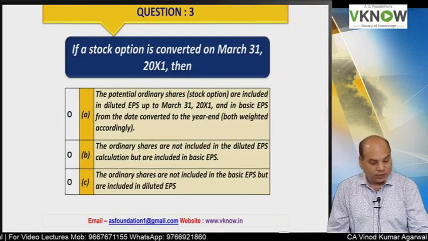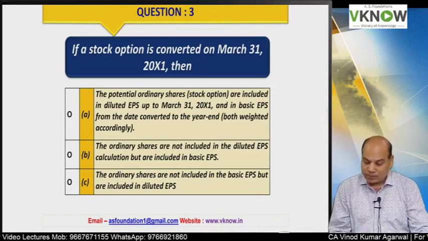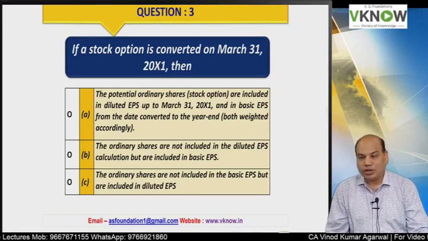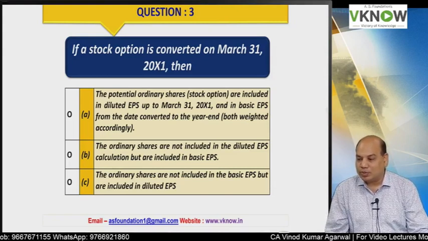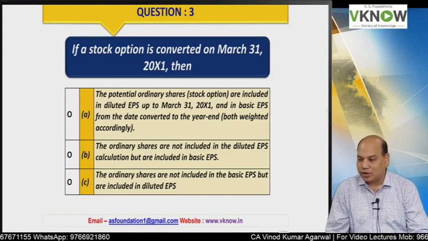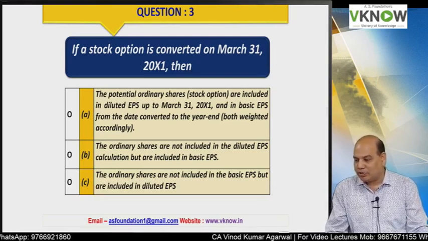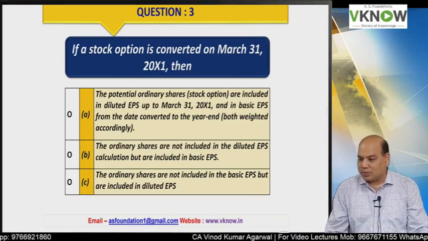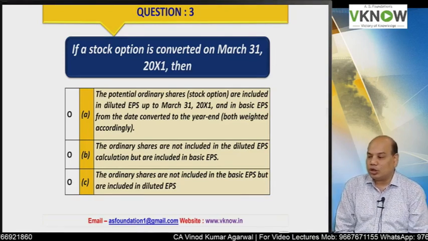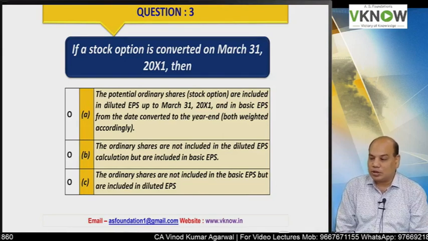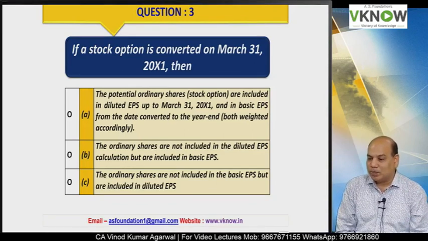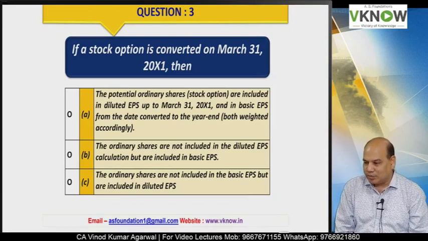Third question. If a stock option is converted on 31st March 20x1, then option A, potential ordinary shares, that is stock options, are included in the diluted EPS up to 31st March 20x1 and then in the basic EPS from the date converted to the year end, both weighted accordingly. Option B, the ordinary shares are not included in the diluted EPS calculation but are included in basic EPS. Option C, the ordinary shares are not included in the basic EPS but are included in the diluted EPS.